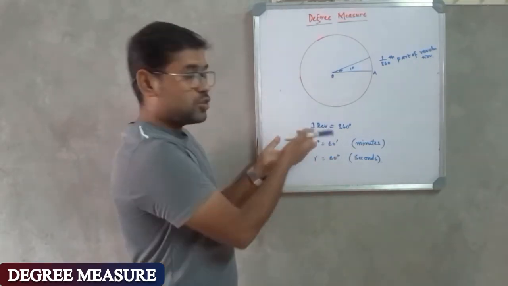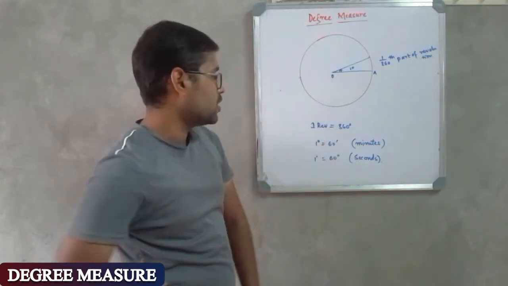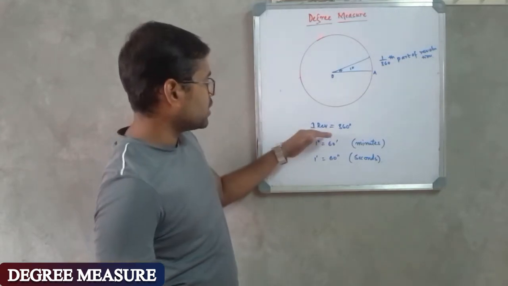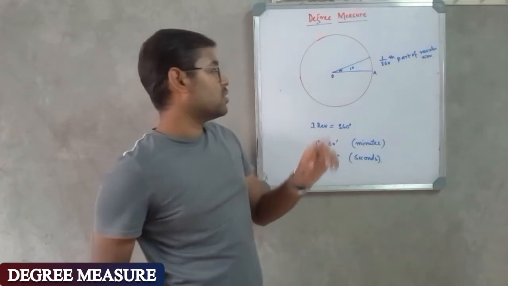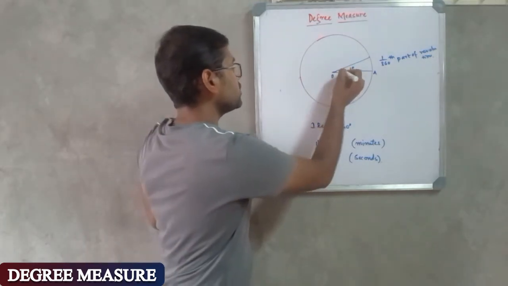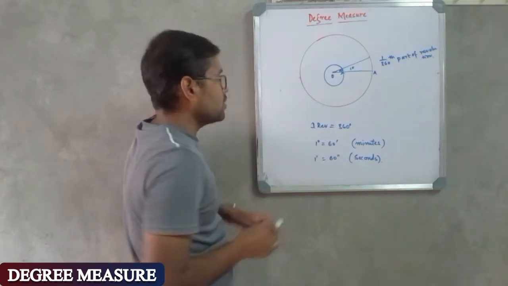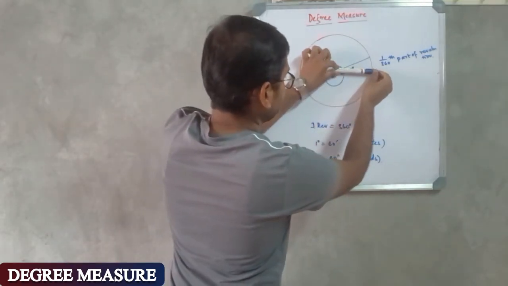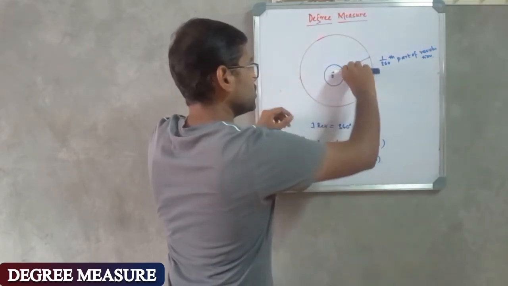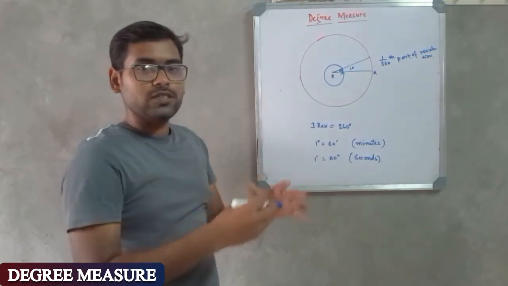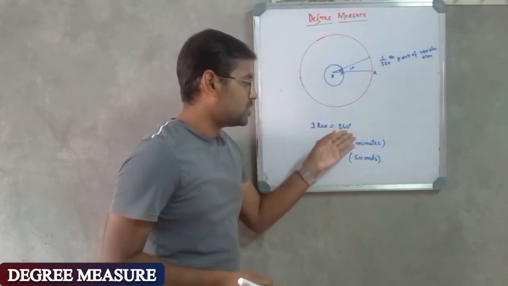And we do not yet know what 1 revolution is. First let us see what is 1 revolution and then see what is 1 degree. So they say 1 revolution is equal to 360 degrees. So 1 revolution is the amount of rotation that is required to bring the line segment back to its original position. Here we have a line segment. If I rotate it like this and bring it back to its original position, then that amount of rotation is known as 1 revolution. And they say 1 revolution is equal to 360 degrees.